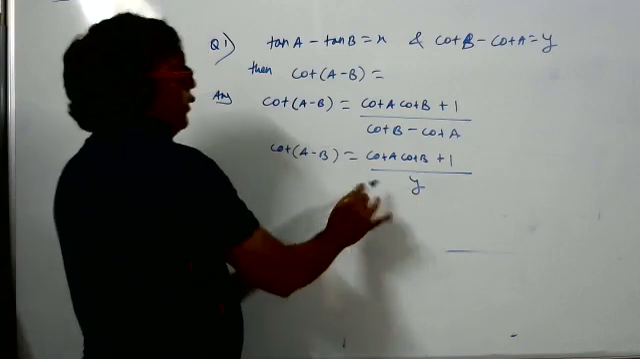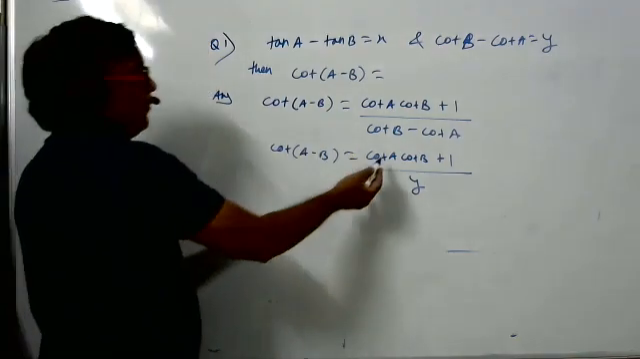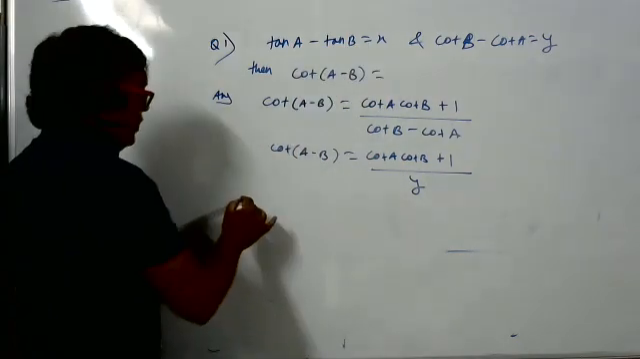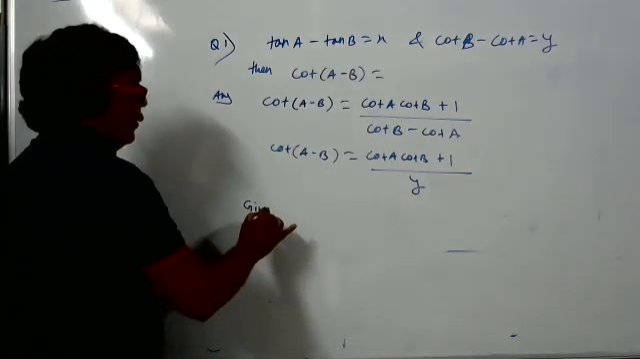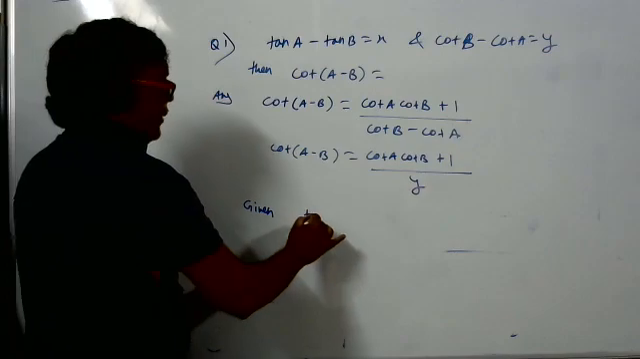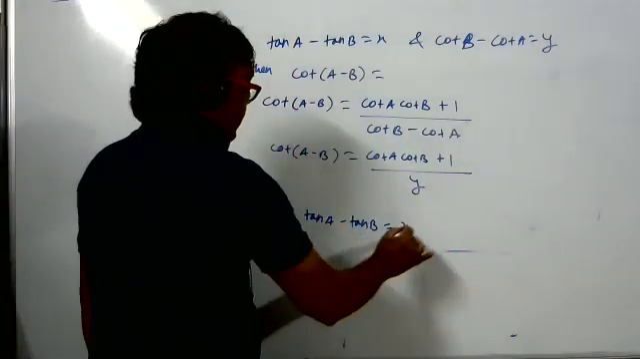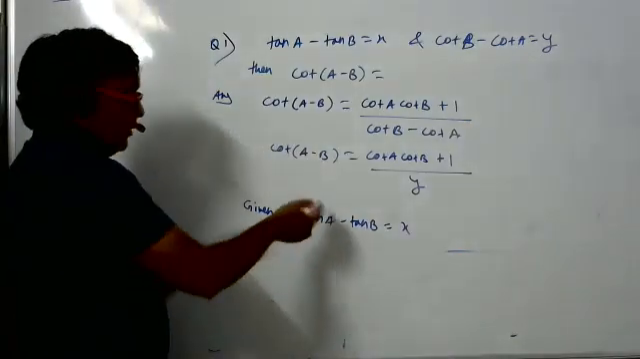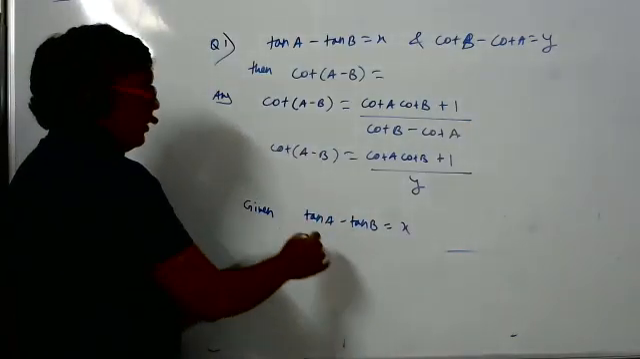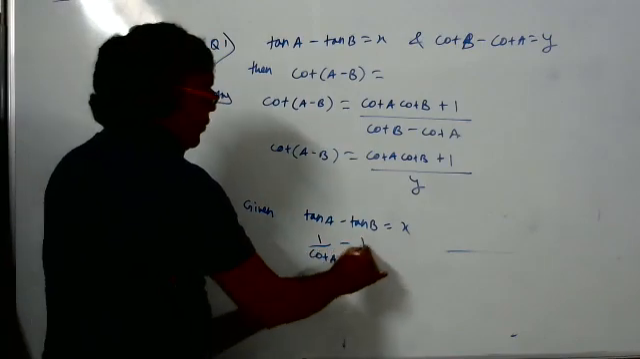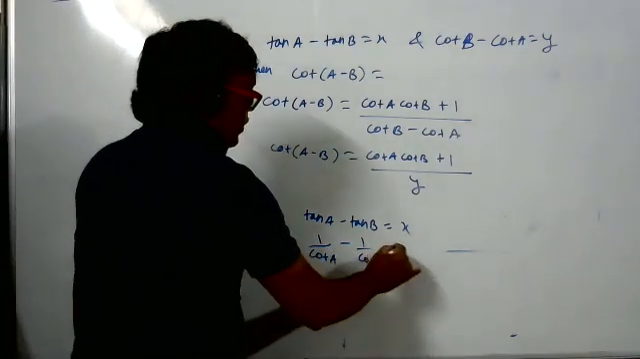Yes, sir. Till here I understood. But then we have to find the value of cot A, cot B. What data have they given? Tan A minus tan B is equal to x. So what will we do? Convert into cot. So what will we get? 1 by cot A minus 1 by cot B is equal to x.